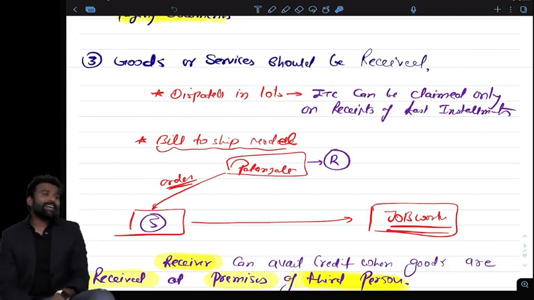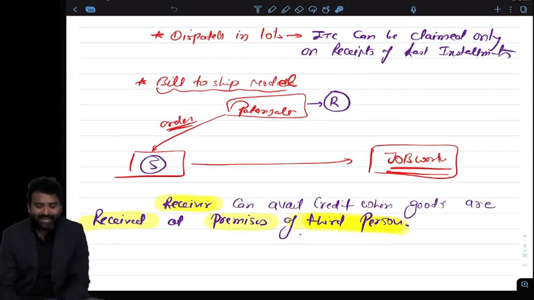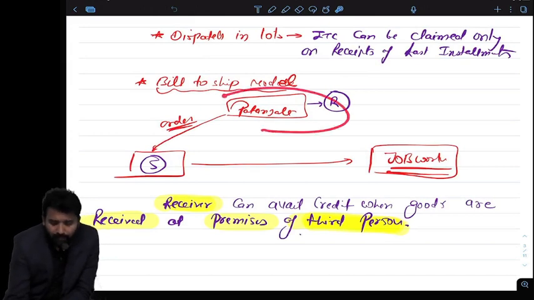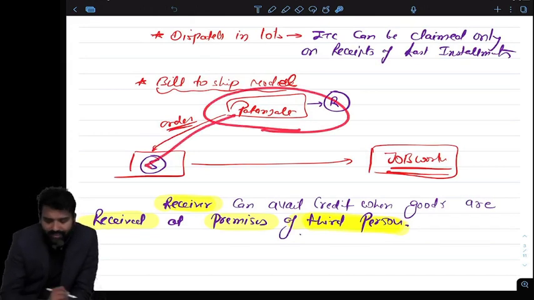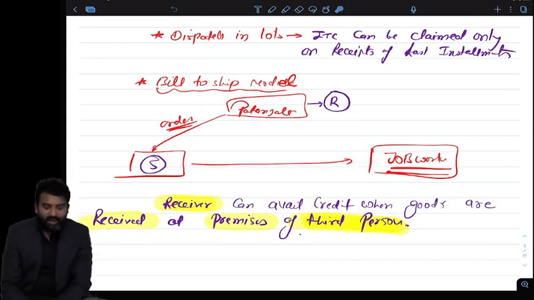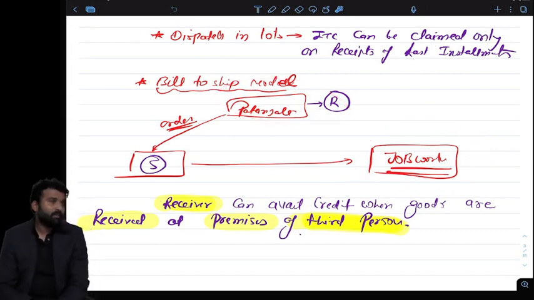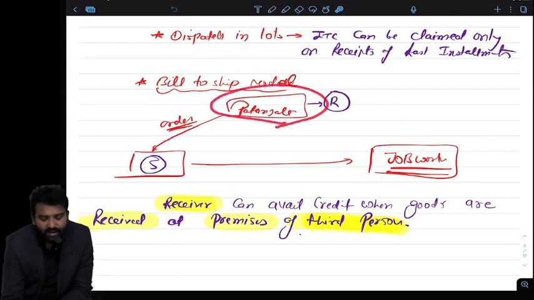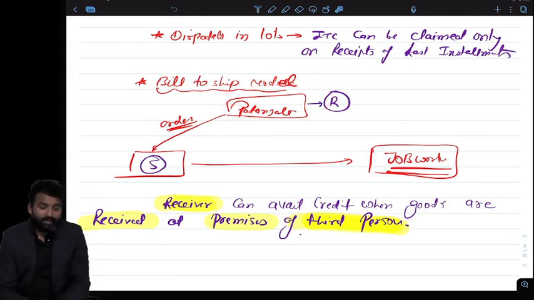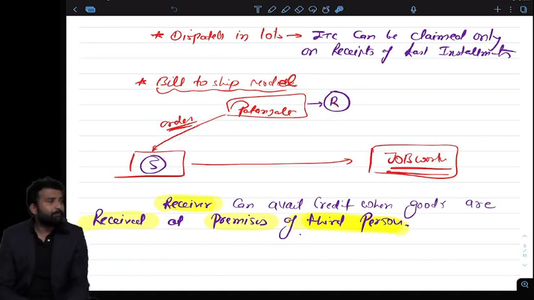Sir, you are saying that you should receive the goods. But what about the bill to ship to model? We have discussed it right now, no? Example: Patanjali ordered something from the supplier, but they want it delivered to the job worker. Now the goods are received at the premises of the job worker, but the buyer is Patanjali. So my question is whether Patanjali can avail the credit. They have not received the goods; the goods are actually received by the job worker. Patanjali is the third person who is ordering the goods. Can Patanjali avail the credit?